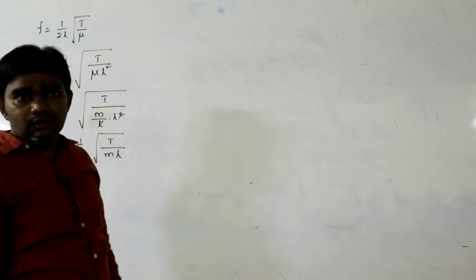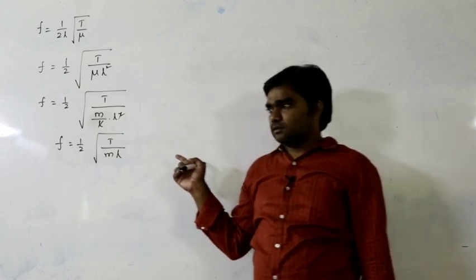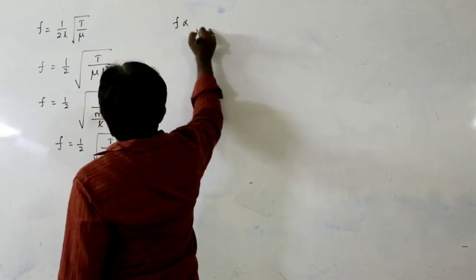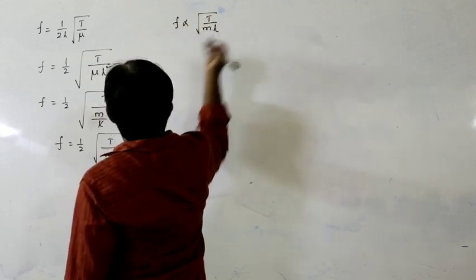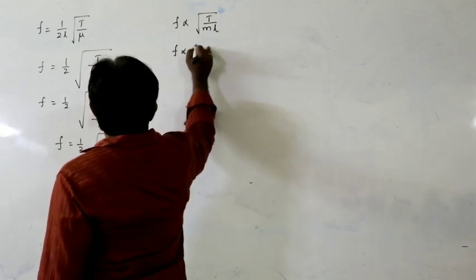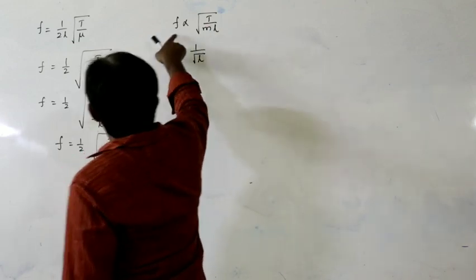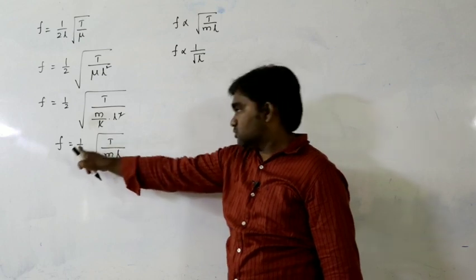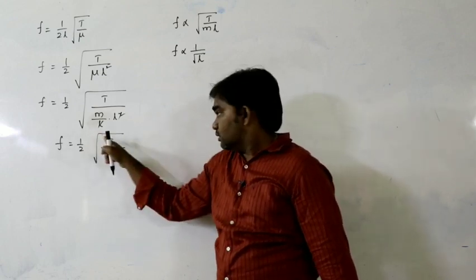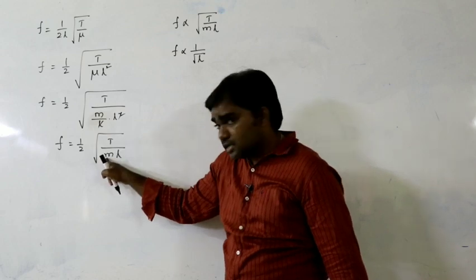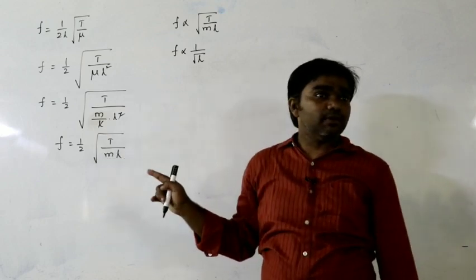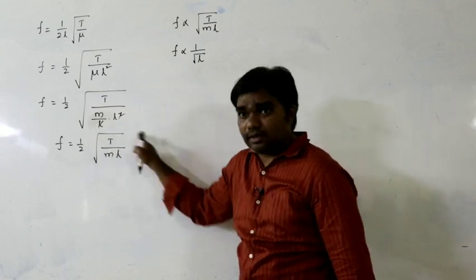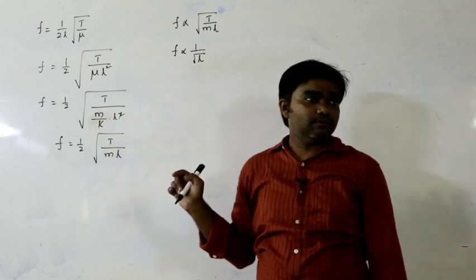What is T here? T is nothing but the tension in the string. So from this we can write F proportional to square root of T by ML. So in case of length, square root of L. Due to the change in temperature, see here we have 4 physical quantities: frequency, tension in the string, mass, length. Due to the change in temperature, which physical quantity changes here? Generally, first among these three, which one changes due to change in temperature?